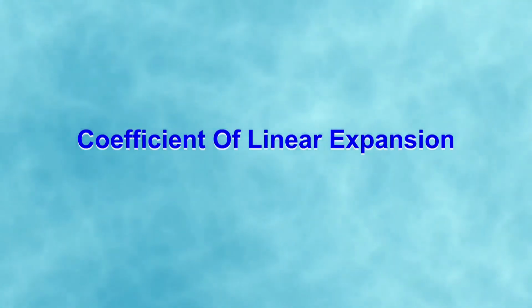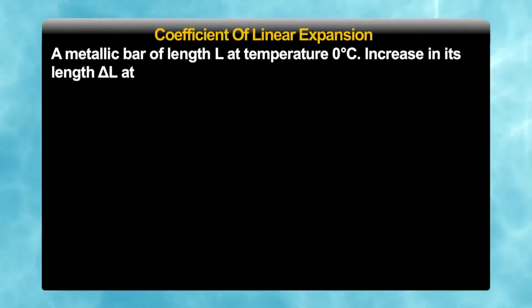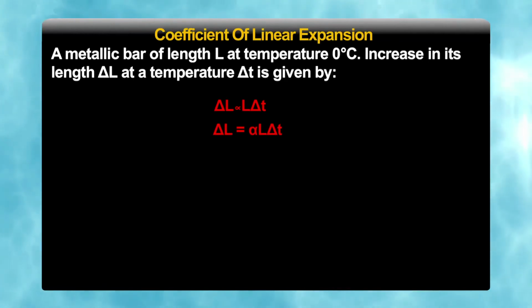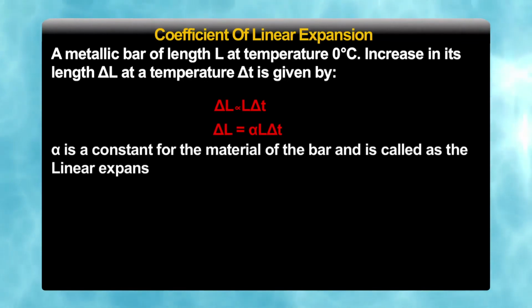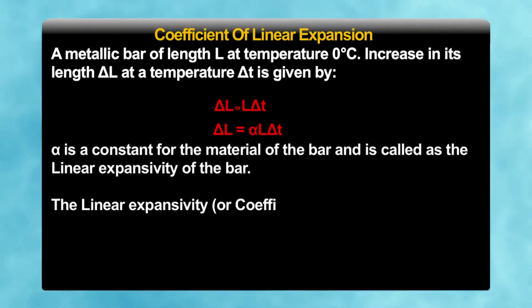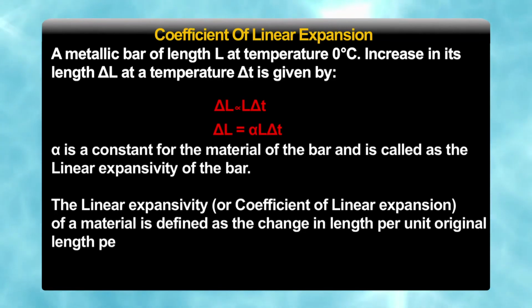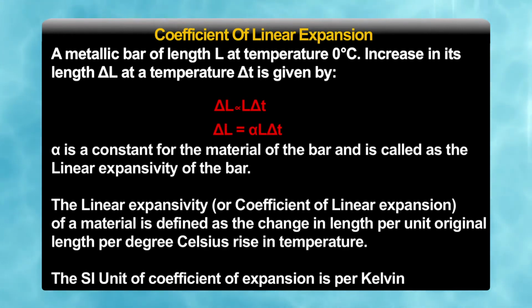Another thing is coefficient of linear expansion. For a metallic bar of length L at temperature 0 degree centigrade, the increase in length is delta L for a temperature rise delta T. Then delta L is proportional to L into delta T. So, delta L = alpha into L into delta T. So, alpha is a constant for the material of the bar and is called the coefficient of linear expansion of the bar. The coefficient of linear expansion of a material is defined as the change in length per unit original length per degree Celsius rise in temperature. The SI unit of coefficient of expansion is per Kelvin, which is the same as per degree Celsius in magnitude.